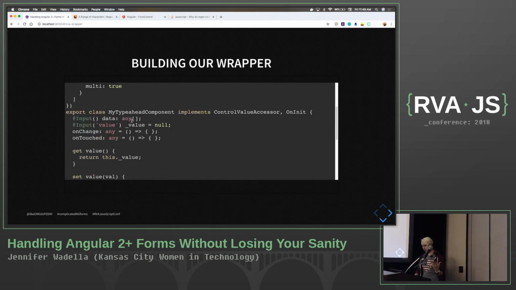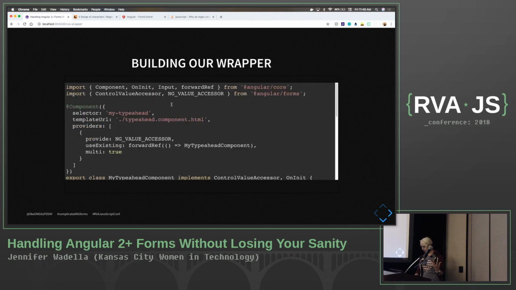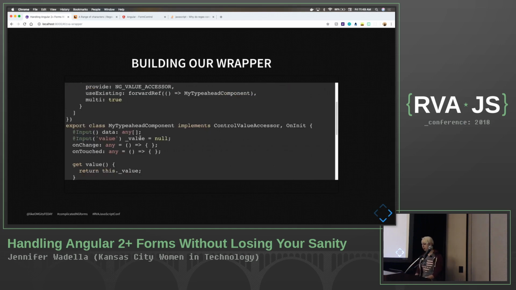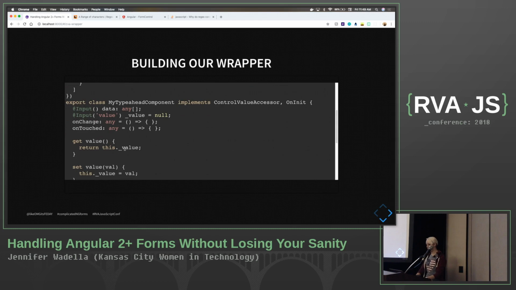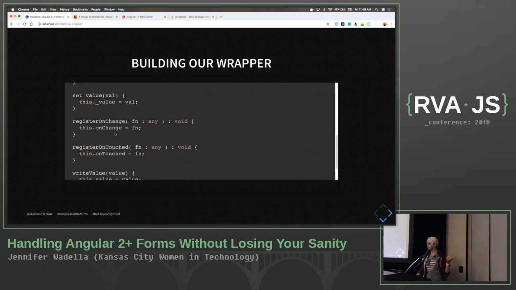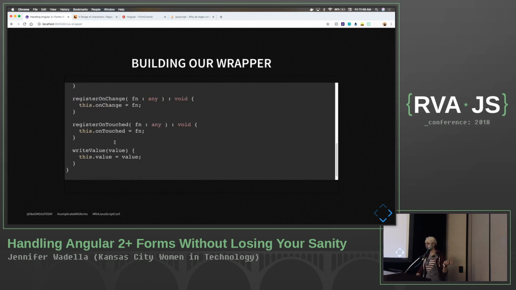So the first thing we're going to do is import everything we need. We need our control value accessor interface, obviously, and I'll talk through a couple of these later. We're going to use forwardRef, which is going to push everything forward to use our component. We need a couple things here. We talked through that we need our register on change function, our register on touched function, and our write value function.